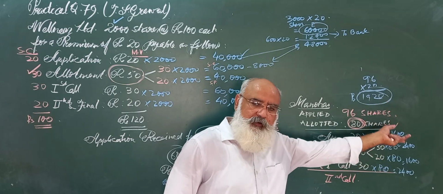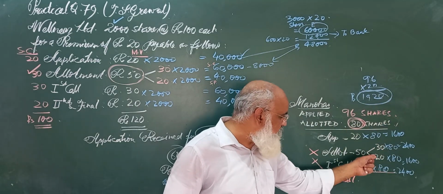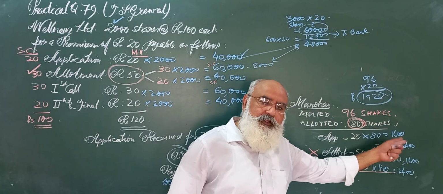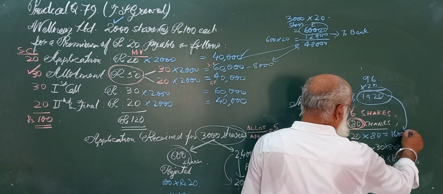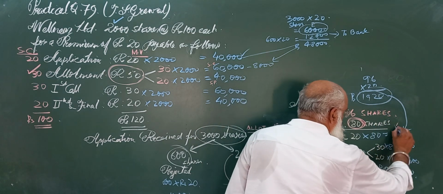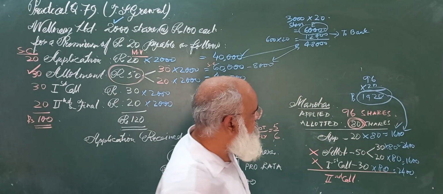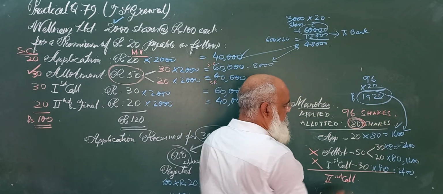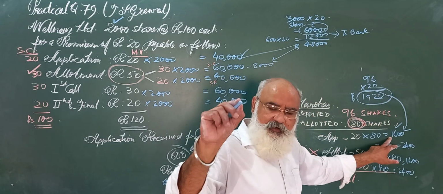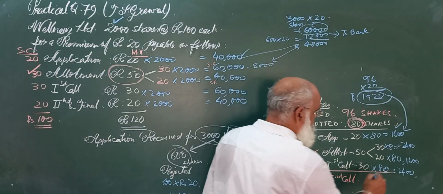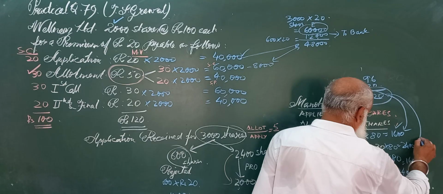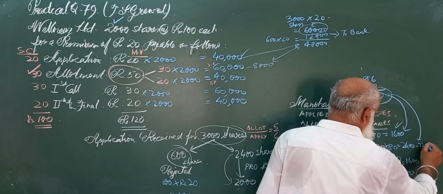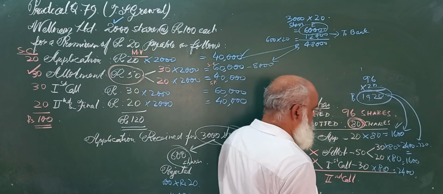We won't return the money, but when the further calls come, you just pay the balance. So out of this 1920, 1600 came here, that means this money is paid. Now how much is remaining? 1920 minus 1600, 320. So this 320 has been adjusted here, minus 320.